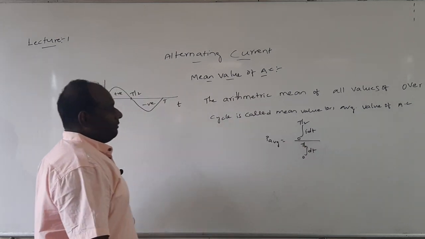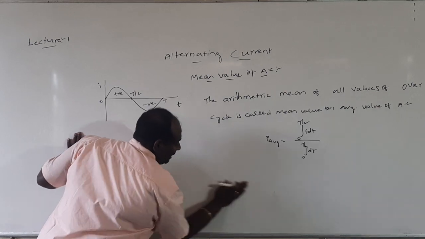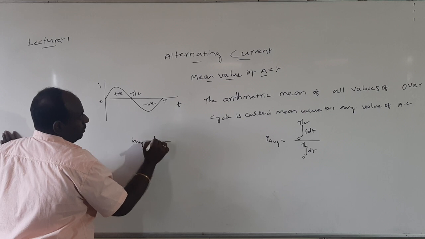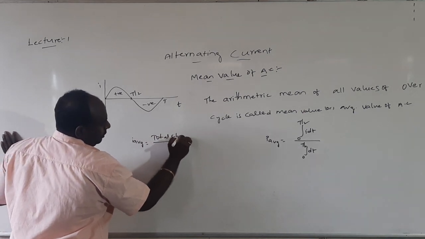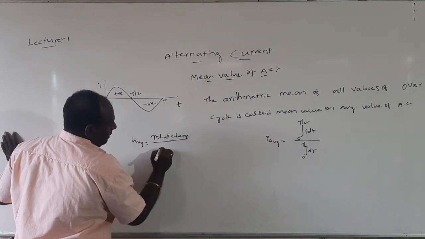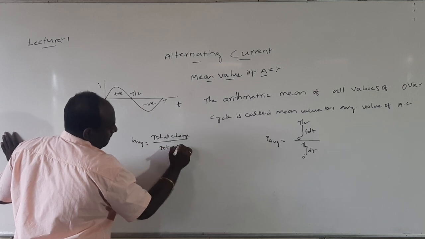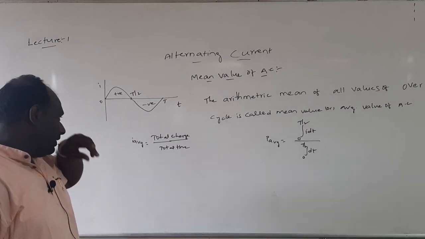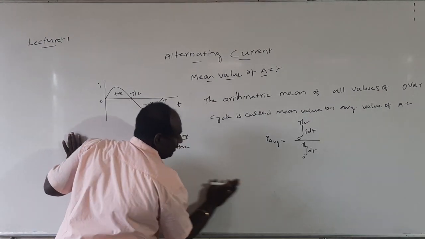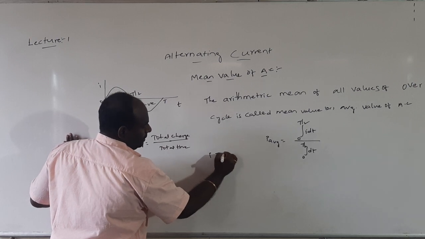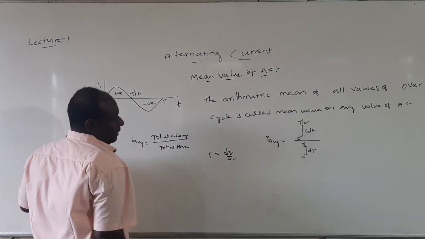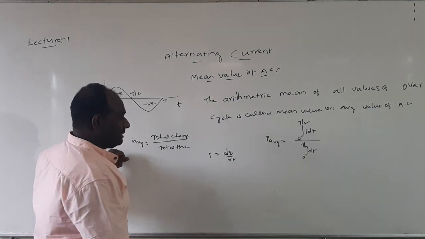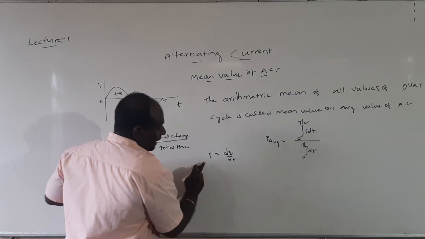We have a formula I equal to dq by dt. What is meant by current? Average current is equal to total charge by total time. Average current is equal to the total charge flowing through the circuit over the total time taken. If dq amount of charge flows through a circuit in dt time, then dq can be written in terms of the current flowing through the circuit, I equal to dq by dt.